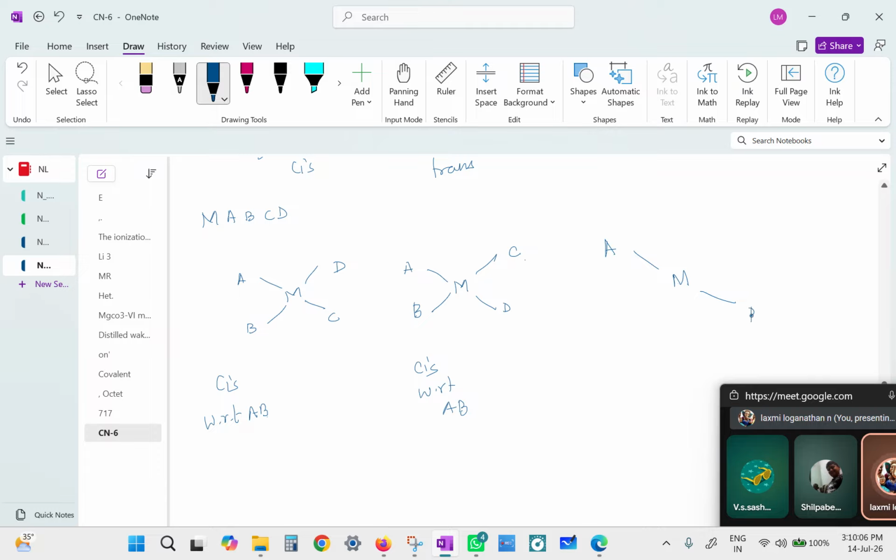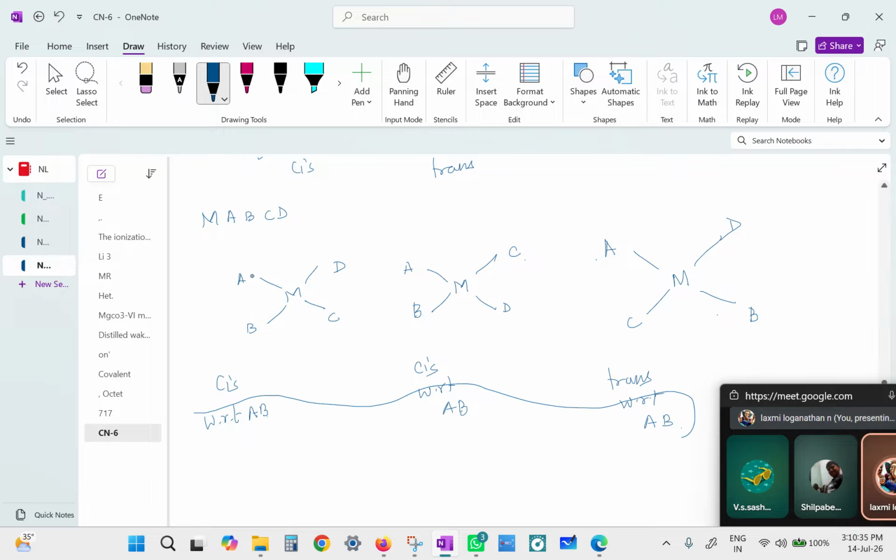Can we put A and B in trans? So this will become C and D. So can we say this is trans with respect to A and B? Yes. So this is still geometric, right? Yeah, all these are geometrical only. Cis and trans. It's a different type of cis and trans. And you don't have to write cis and trans with respect to; it is not required.